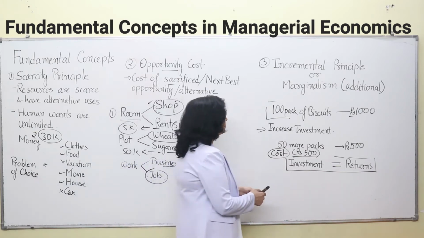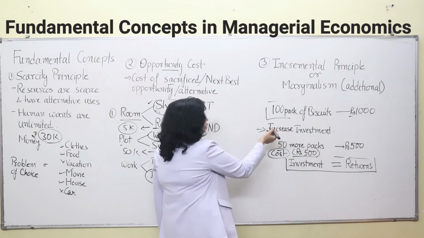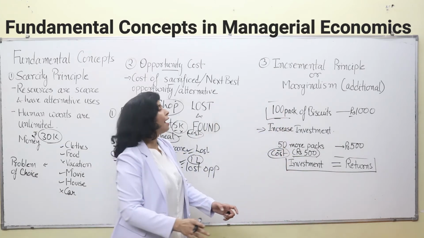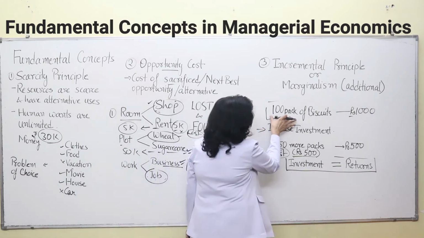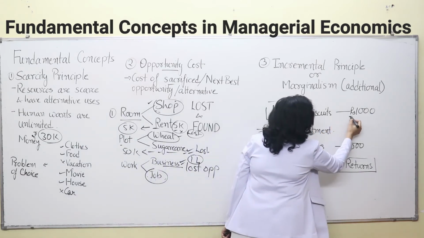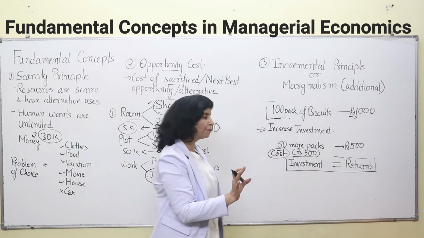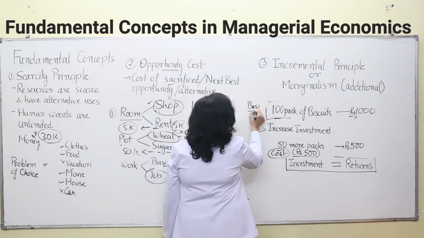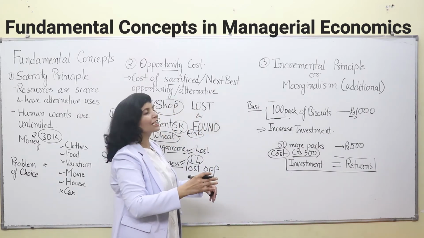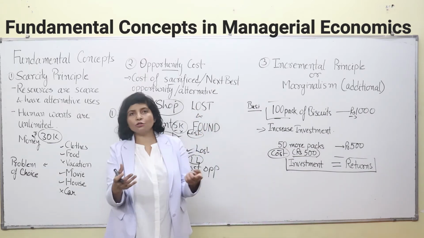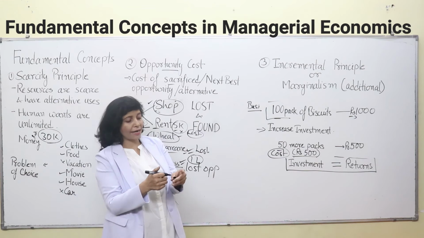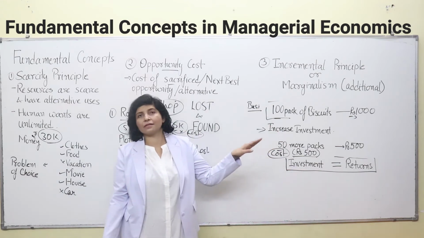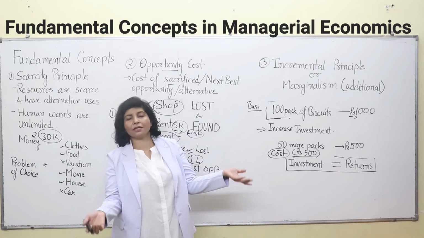Now, take for example, if you are producing 100 packets of biscuit, you have a very, very small bakery, and you are selling those biscuits for 1,000 rupees. Simple. Now, this is your business. If you want to expand your business, increase the amount of biscuits that you are selling in the market and earn more profit, if you want to invest in the existing business of yours, expansion is required.